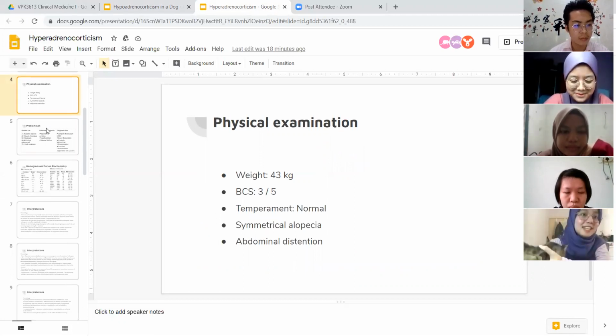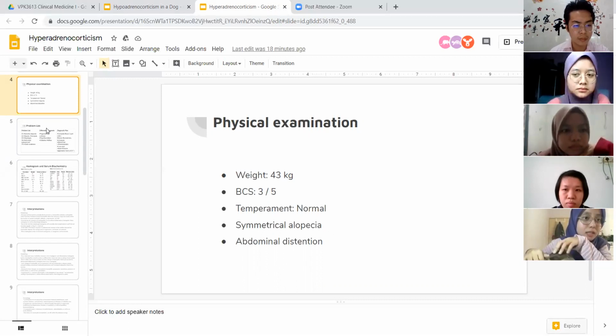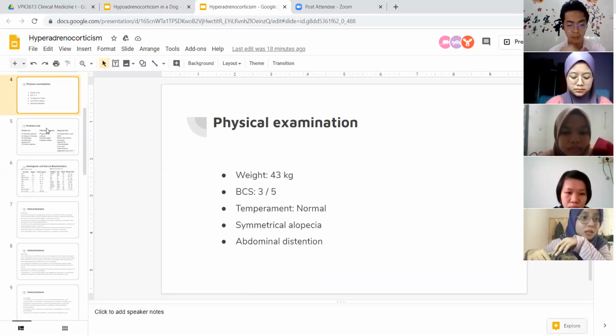So for the physical examination, this patient is weighing 43 kilogram, which is overweight, and the body condition score is 3.3/5. The temperament is normal, and this dog has a symmetrical alopecia with abdominal distension.